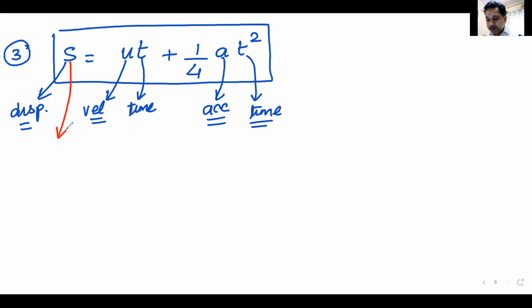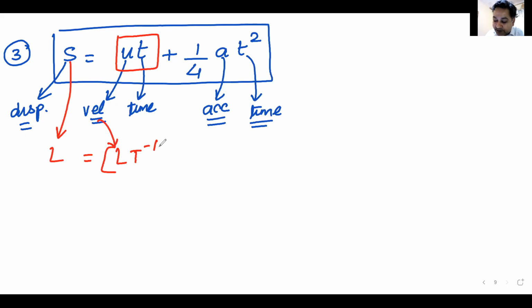Listen to me very carefully. Attention on the board. S is displacement. It has a dimension of L. Now U into T should also have dimension of L. Let's check it out. U is velocity, so LT minus 1.